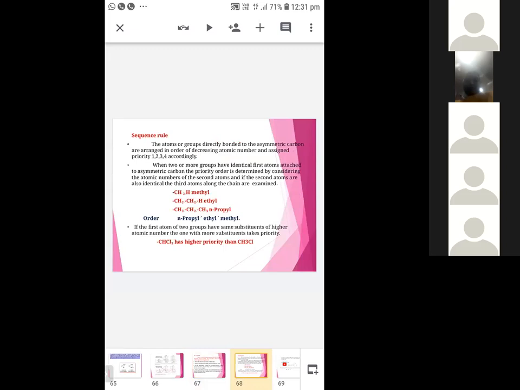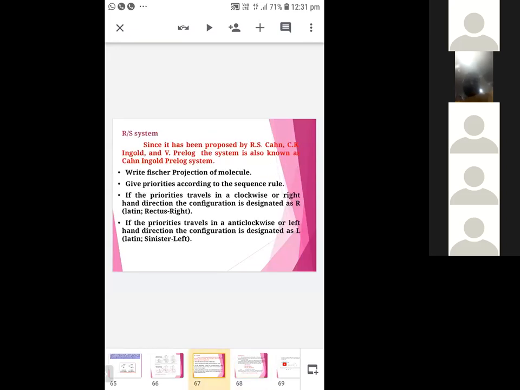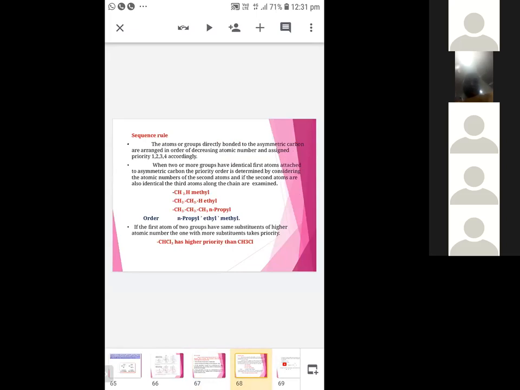The second step is to give priorities according to the sequence rule, I said, right? What is the sequence rule? The atoms or groups directly bonded to the asymmetric carbon are arranged in order of atomic number and assigned priority 1, 2, 3, 4 accordingly.